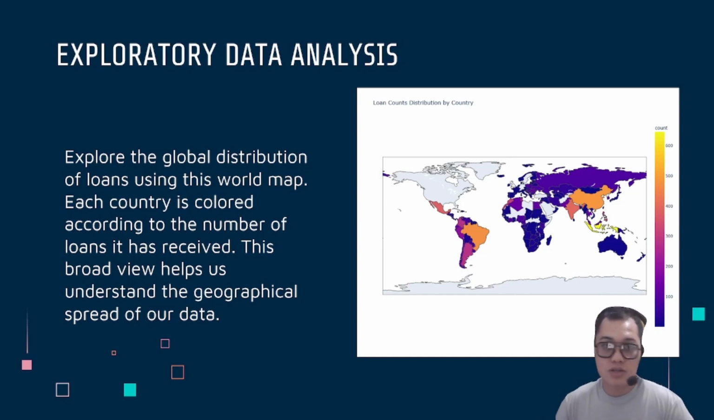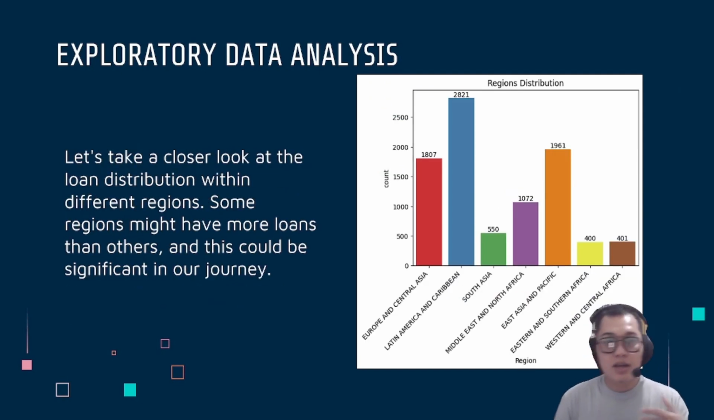distribution of loans using this world map. Each country is colored according to the number of loans it has received. These broad views help us understand the geographical spread of our data. The next one is the loan distribution within different regions. Some regions might have more loans than others, and this could be significant to our journey.